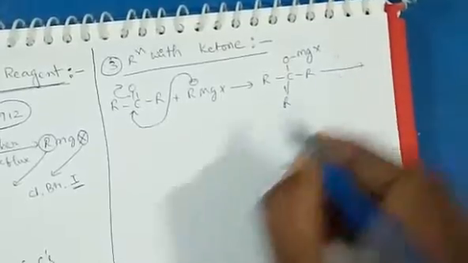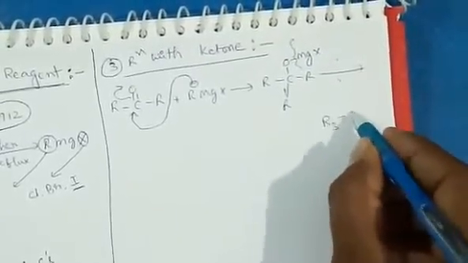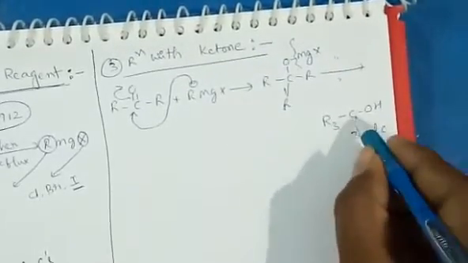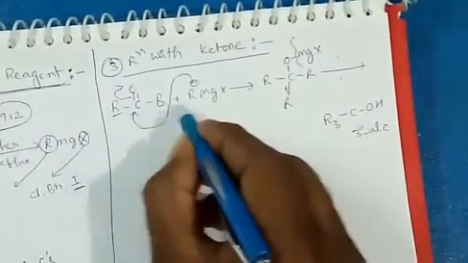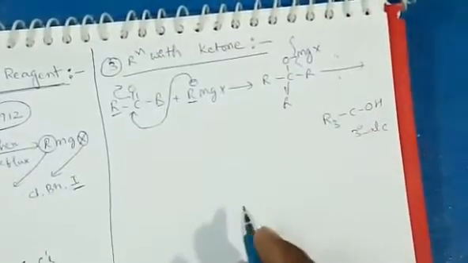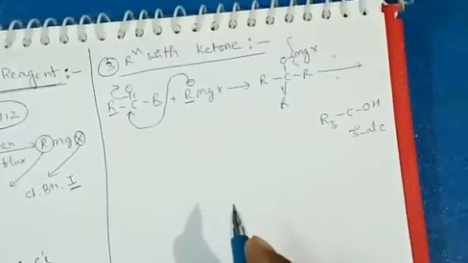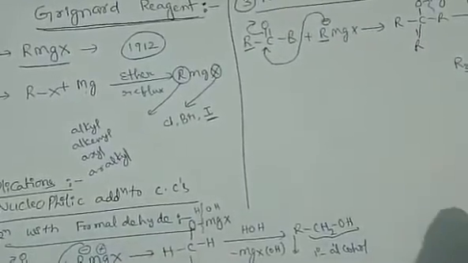During hydrolysis, like above, we get a tertiary alcohol. The carbon contains three alkyl groups like this. If all the alkyl groups are CH3, then that is called tertiary butyl alcohol. So you can do that example. So these are the nucleophilic additions to carbonyl compounds.